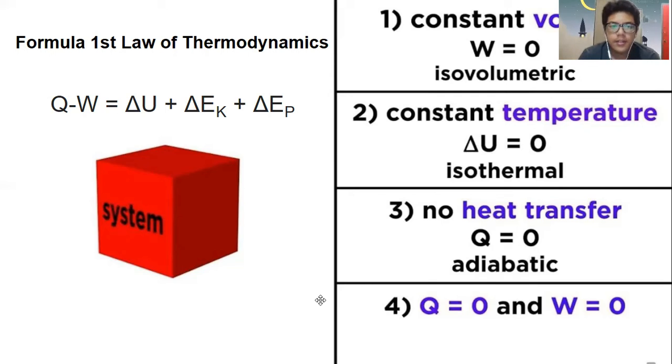Before we continue to calculate issues related to the first law of thermodynamics, we need to account for the conditions such as isovolumetric and isothermal, and take note of the condition given, so that it will ease our calculations and we can simplify our general equation into an easier form.